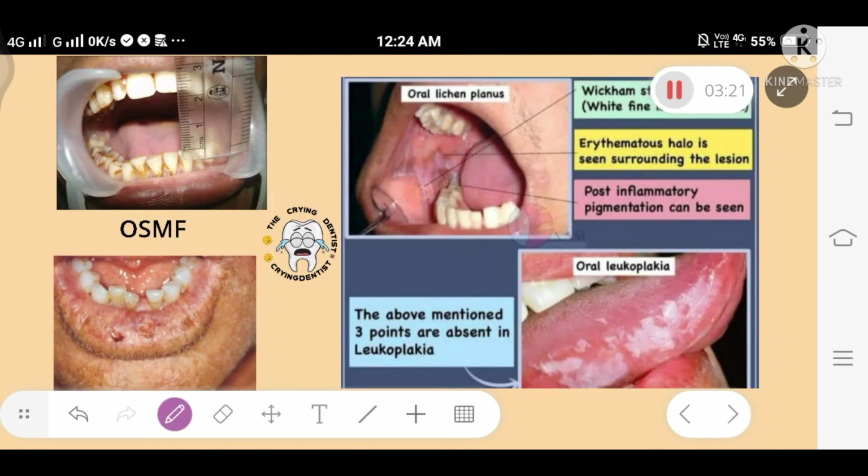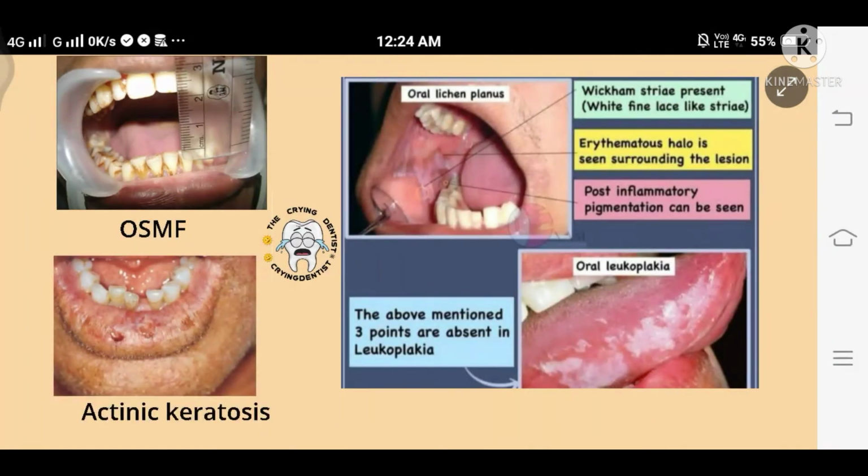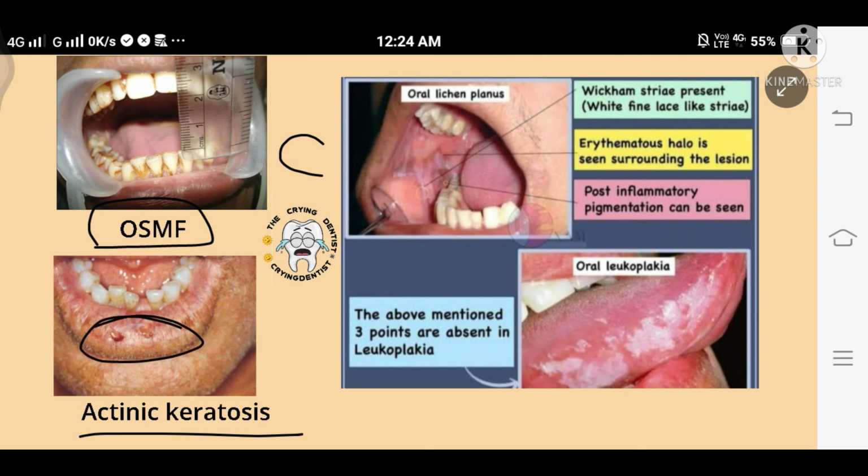Now we see some pre-malignant conditions. These are the conditions. Earlier we saw pictures of pre-malignant lesions. Now this is oral submucous fibrosis. There is a problem in mouth opening, and we measure how much the mouth opens; on this basis we can determine OSMF or not. You can see loss of pigmentation and a mouth opening problem, which leads to oral submucous fibrosis. And actinic keratosis means small, dry, scaly patches on the skin.